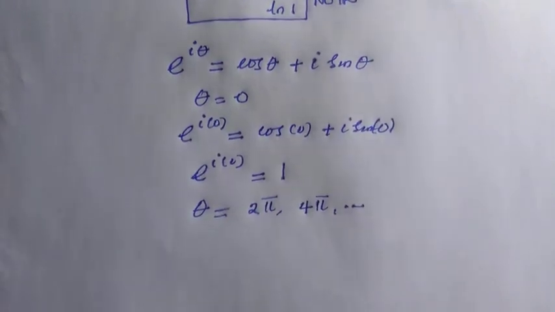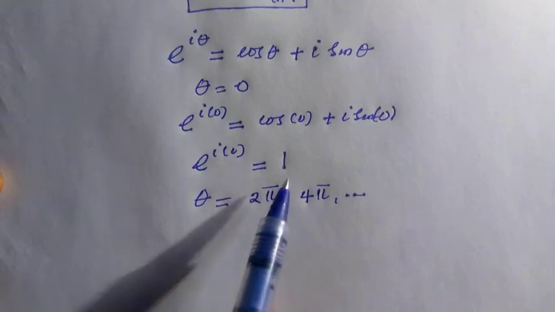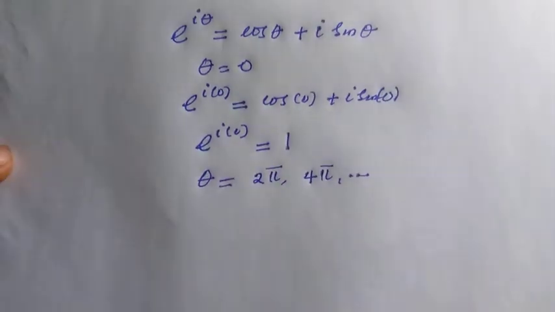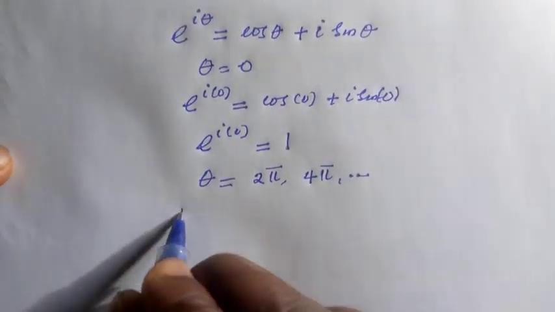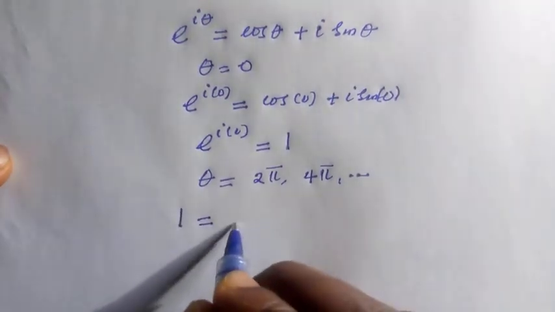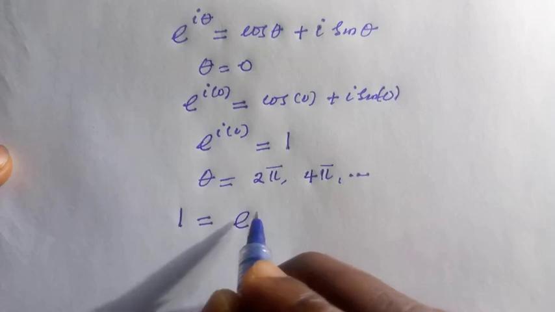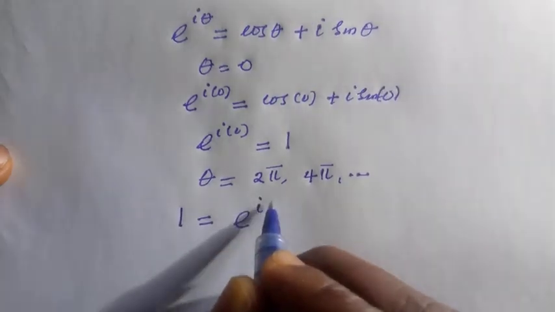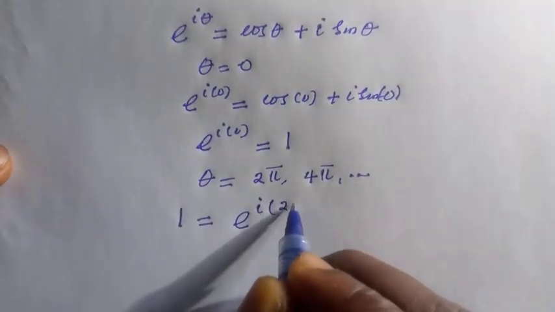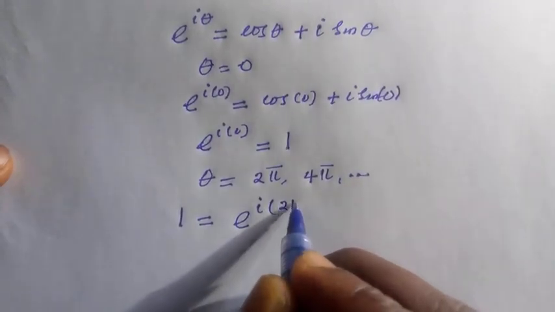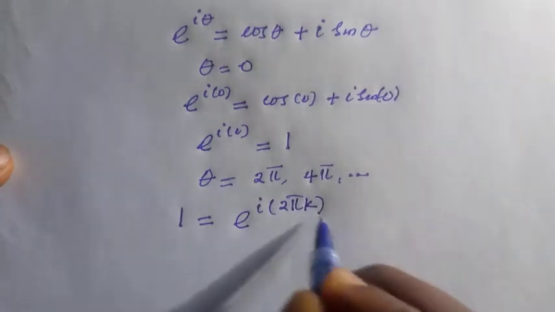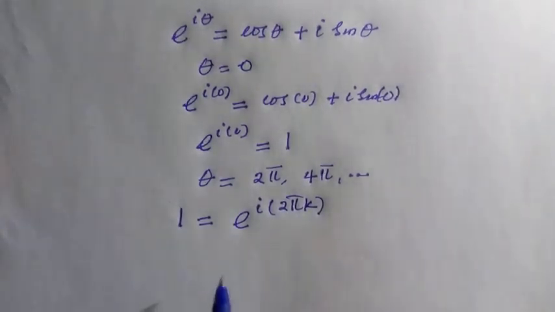So we can now generalize it, because this is 1. It is always true that 1 is the same thing as exponential of i times 2 pi k. This is what we have for this.